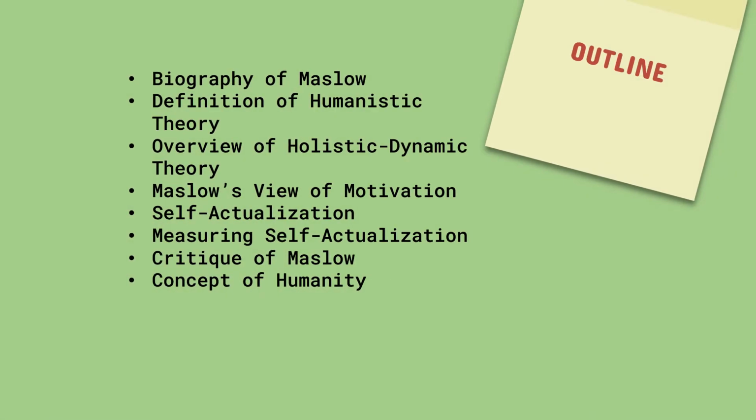In this outline, we have biography of Maslow, definition of humanistic theory, overview of holistic dynamic theory, Maslow's view of motivation, self-actualization, measuring self-actualization, critique of Maslow, concept of humanity.